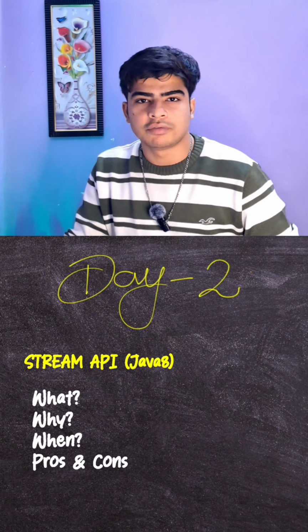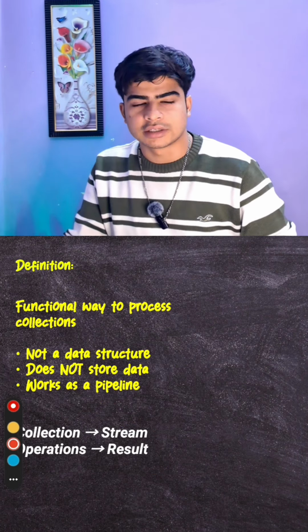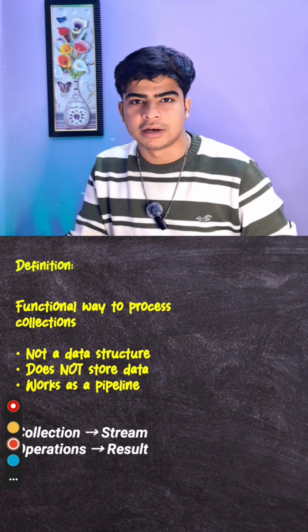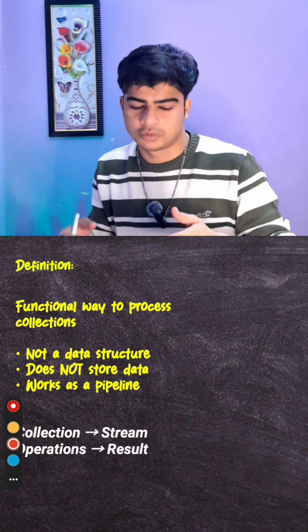So Stream API is a functional way to process over collections. It is not a data structure. Most people think that it is a data structure, but it is not. It works as a pipeline in our code. Let's understand with the help of this image.